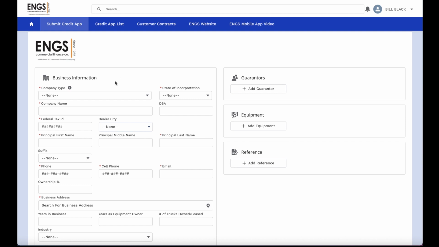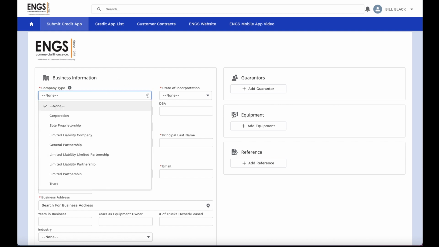Launching into the business information section, you'll see there are required fields that have a red asterisk, and then there are additional fields which are optional for entry. Please note that all the fields with the red asterisk must be entered for the application to successfully process.